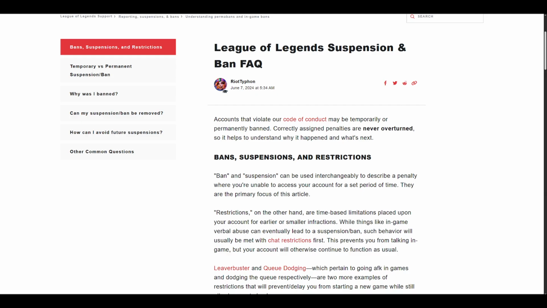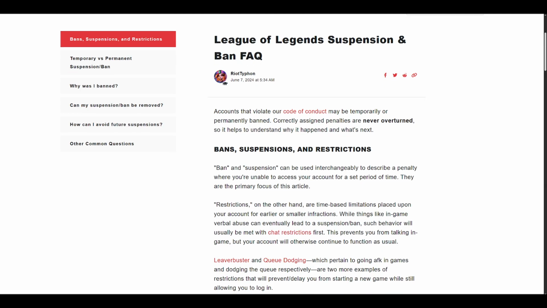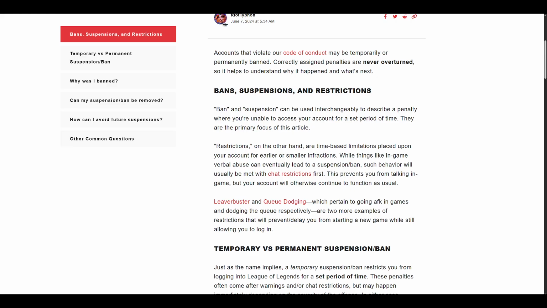A ban or suspension means you can't access your account for a set period of time, and the terms are used interchangeably. Restrictions are less severe. They are time-based limitations placed on your account for earlier or smaller infractions. For example, chat restrictions stop you from talking in-game, but you can still play. Leaverbuster and queue-dodging penalties are also restrictions. They delay or prevent you from starting a new game if you go AFK or dodge, while still letting you log in.